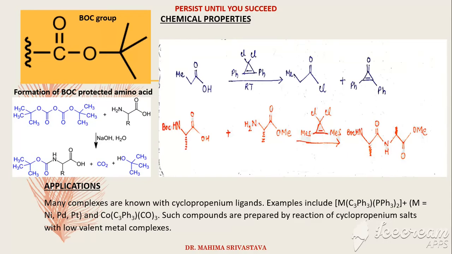Now let's get back to our original red colored reaction, where a BOC protected amino acid is reacted with an unprotected amino acid in the presence of our cyclopropenium ion, which allows the formation of a peptide bond via acid chloride formation, followed by nucleophilic substitution with the unprotected amino acid. So these were quite a few of the chemical properties of the ion that we were discussing.